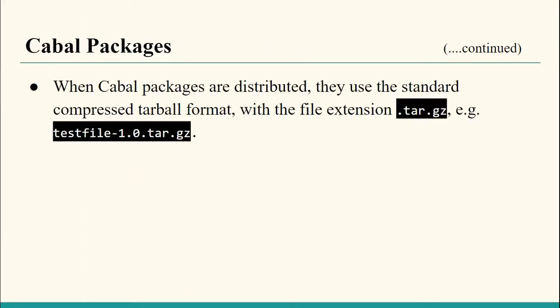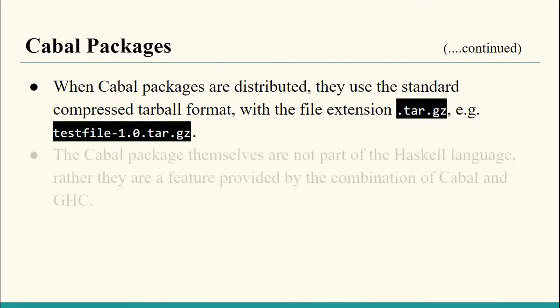And when a Cabal package is distributed, there is a standard format used. We use the file extension .tar.gz. We can see the example: if that test file-1.0.tar.gz exists, it can be distributed.